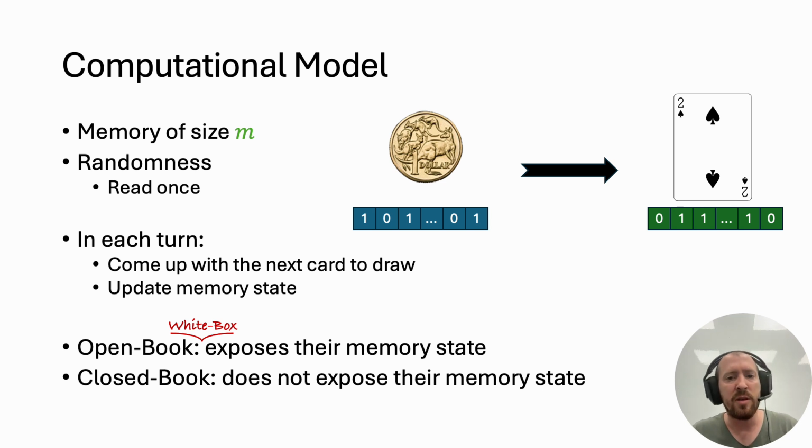In each turn, the dealer uses their current state and randomness to come up with the next card to draw and update their memory state accordingly. The dealer may also take the guesser's guesses as input. We assume that the guesser is familiar with the dealer's way of work, and we consider both the open book case, where the dealer exposes their memory, and the closed book case, where the dealer's memory is hidden. In both cases, on-the-fly coins are secret.